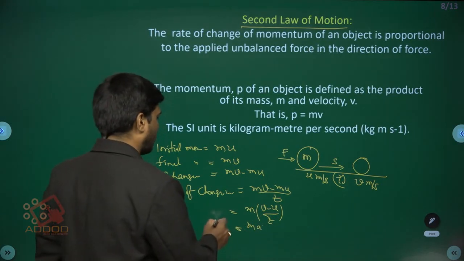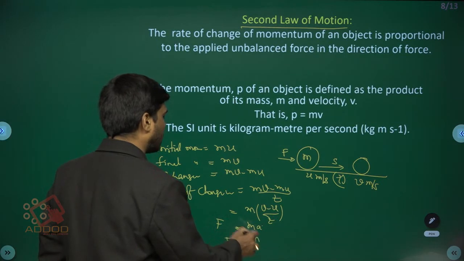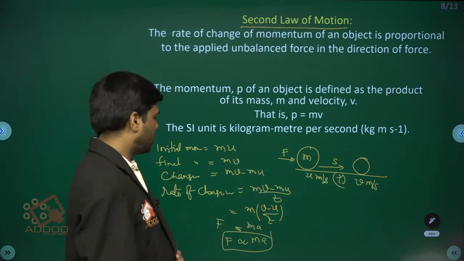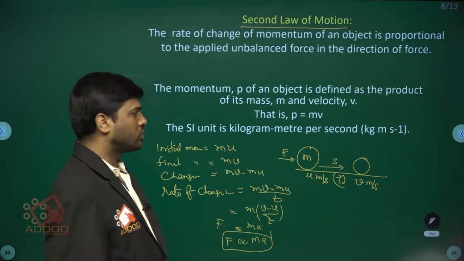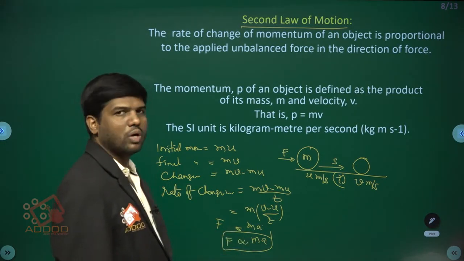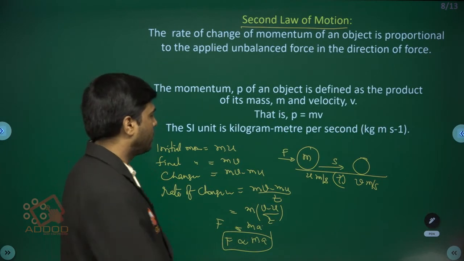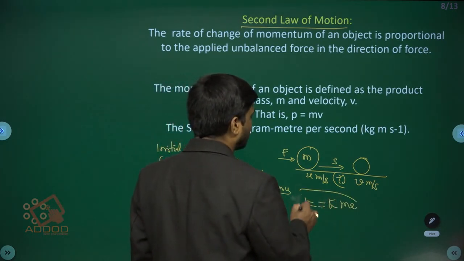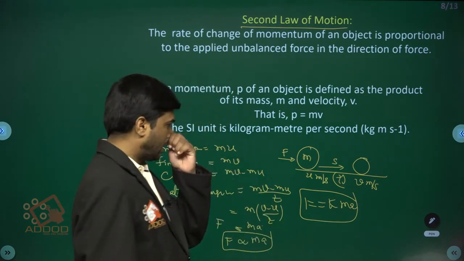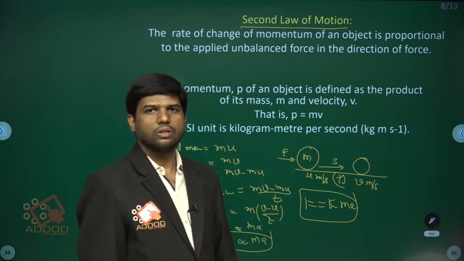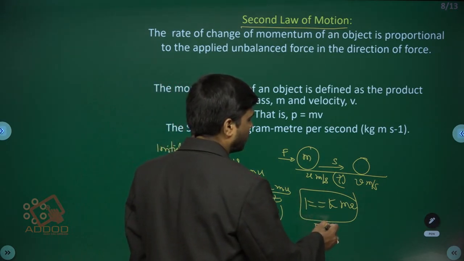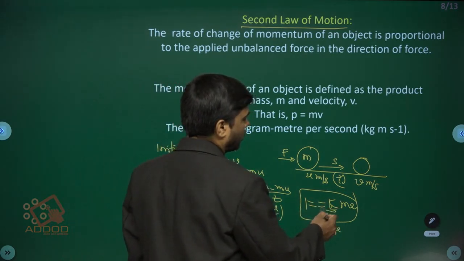So the rate of change of momentum is directly proportional to the applied force. So F is directly proportional to ma. So F is equal to some constant k into ma. Here we can define from this equation, if k is equal to 1 unit, then F is equal to ma.